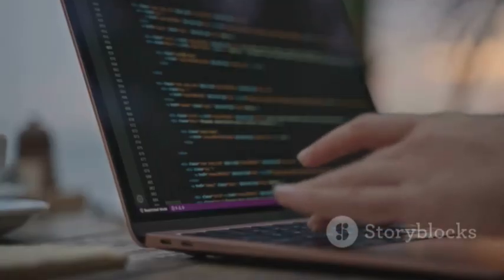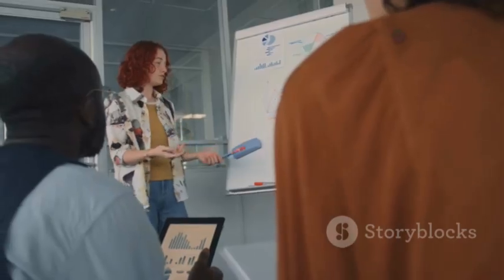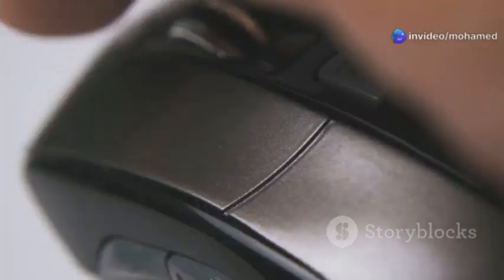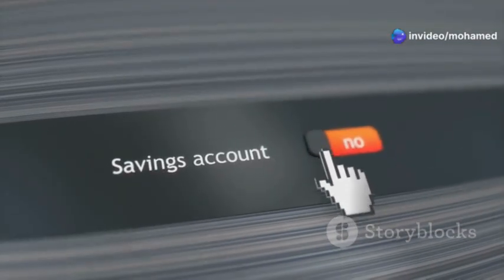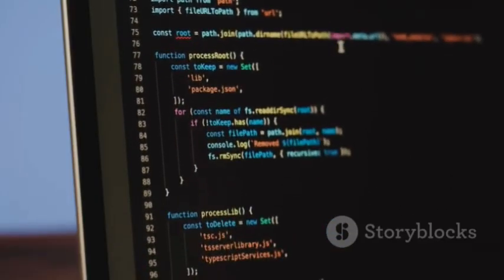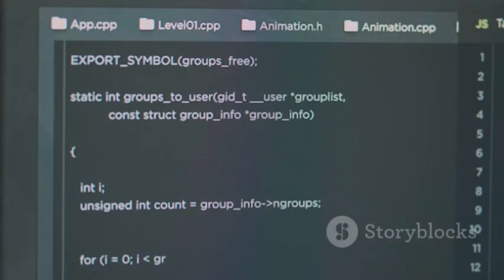JavaScript is excellent at handling user events. An event is something that happens on a web page. This could be a user clicking a mouse button. It could be them moving the mouse over an item. It could be them typing on the keyboard. JavaScript can listen for these events. When an event occurs, JavaScript can run some code.